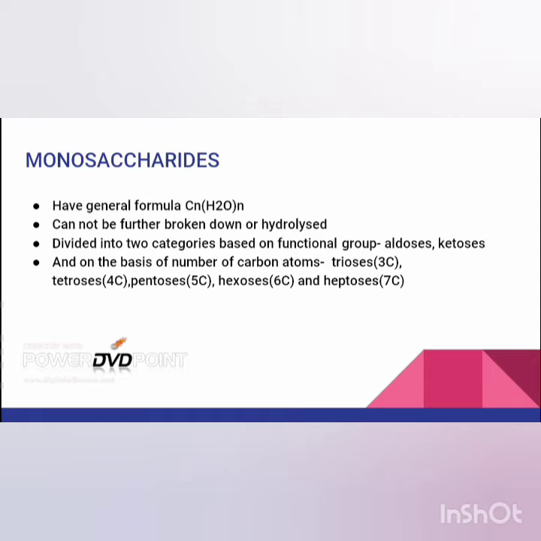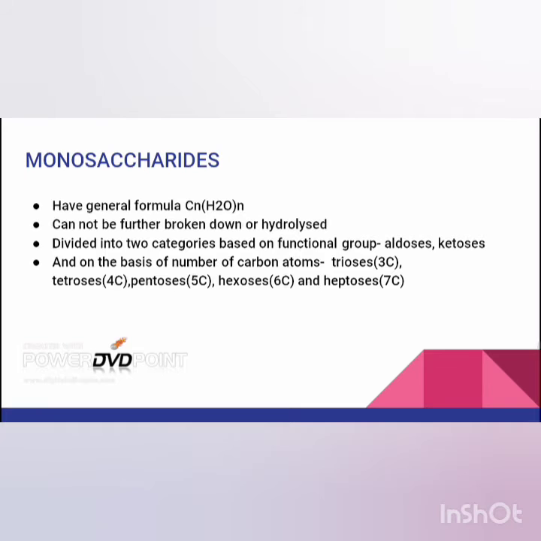Also, they are divided on the basis of the number of carbon atoms they contain: trioses having 3 carbons, tetroses having 4 carbons, pentoses having 5 carbons, hexoses having 6 carbons, and heptoses having 7 carbons.